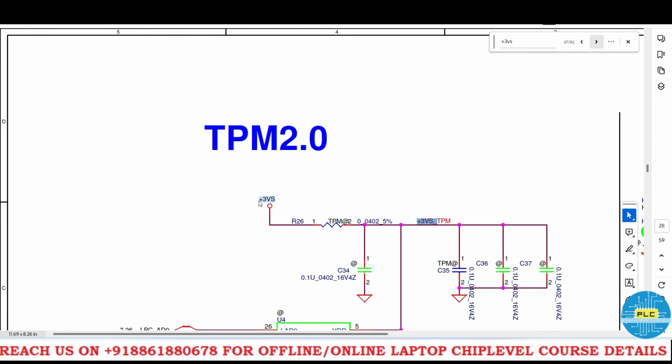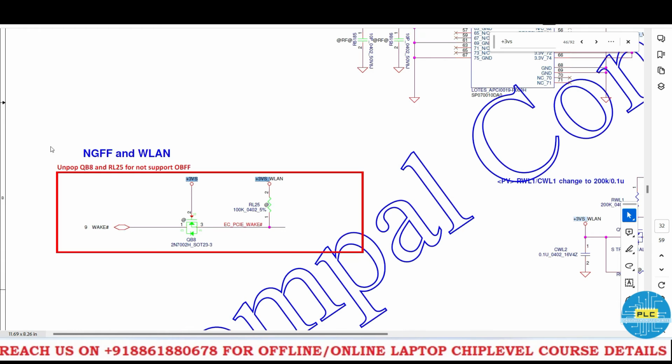TPM section, see, 3Vs is converting as the TPM voltage, the source voltage. See here, this 3Vs, the wake signal works bidirectionally. Once 3Vs comes, this N channel MOSFET will enable, and this wake will work bidirectionally. Somewhere it's converted as WLAN also. So this WLAN signal is carrying through this one.